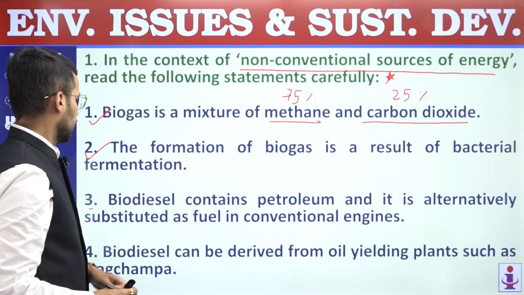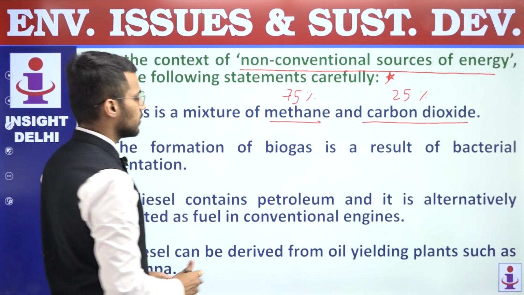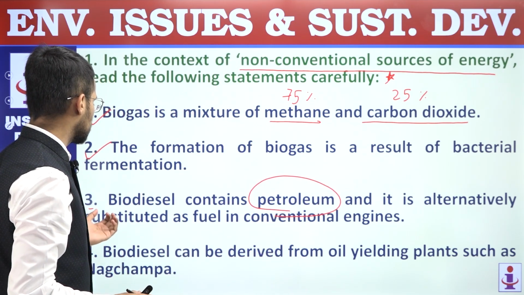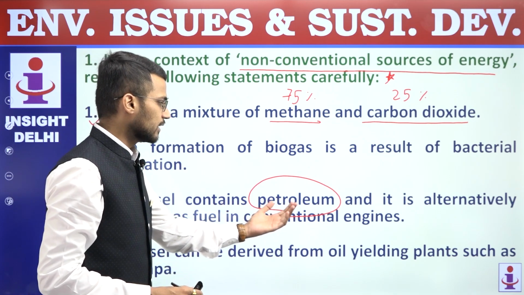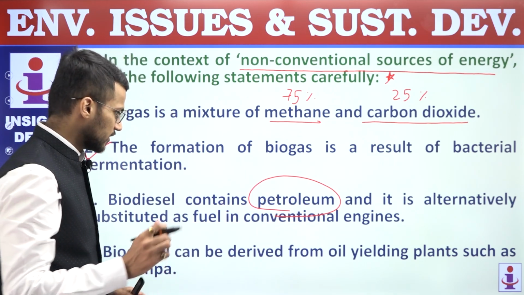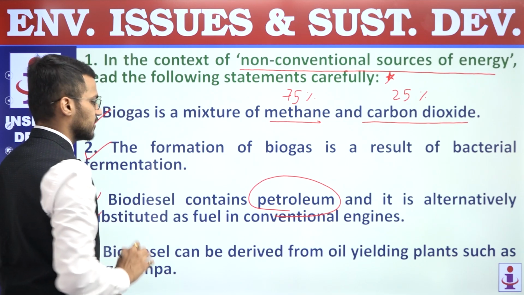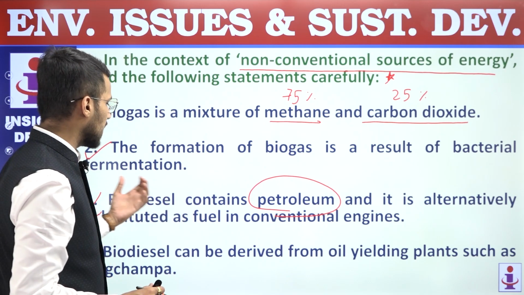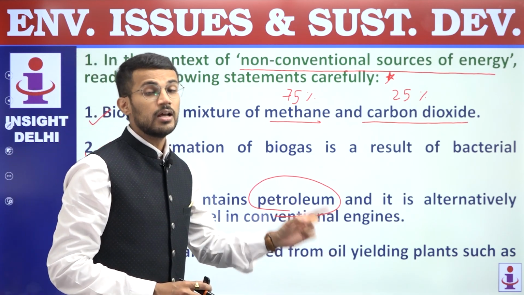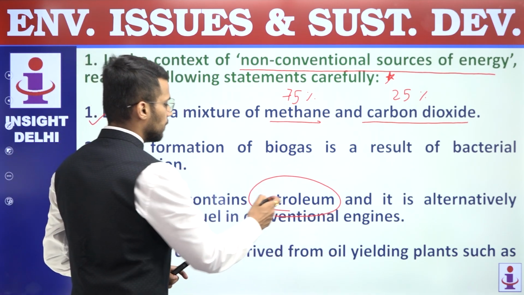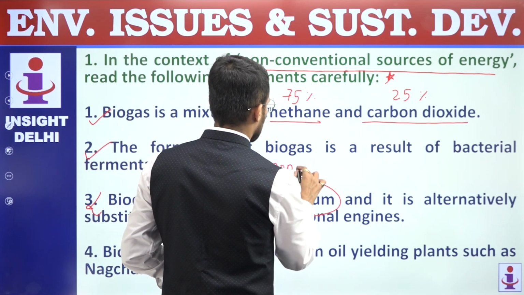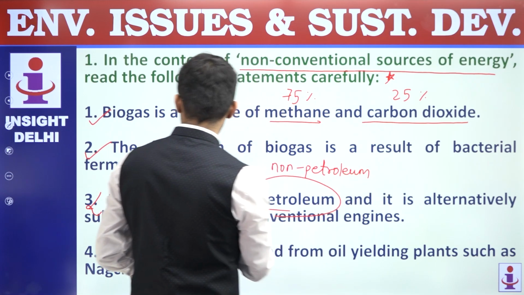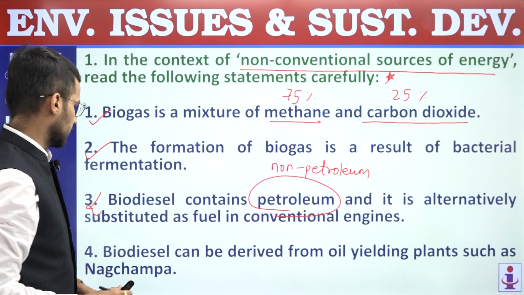Third statement, biodiesel contains petroleum and it is alternatively substituted as fuel in conventional engines. So this statement is incorrect. Why? Because biodiesel, yes, it can be substituted as a fuel in conventional engines, but it is not a petroleum product. It is a non-petroleum product. Right? And that's why the third statement is incorrect.